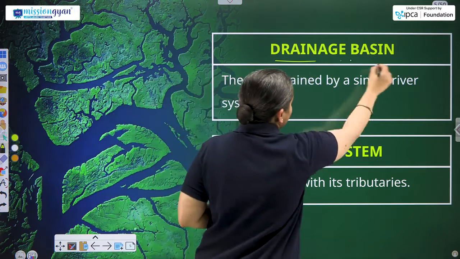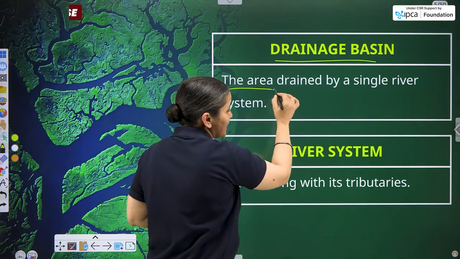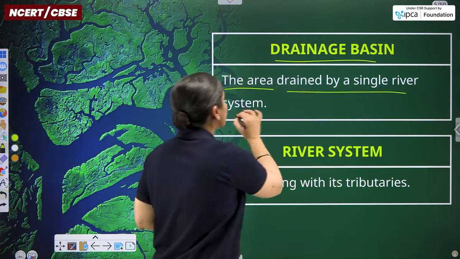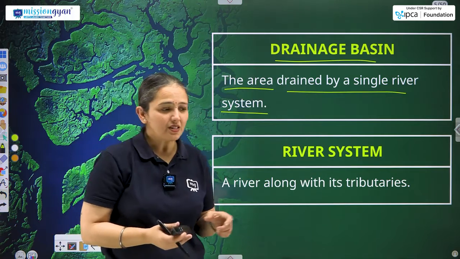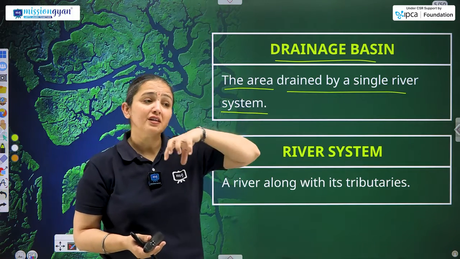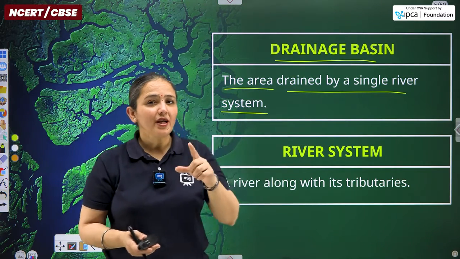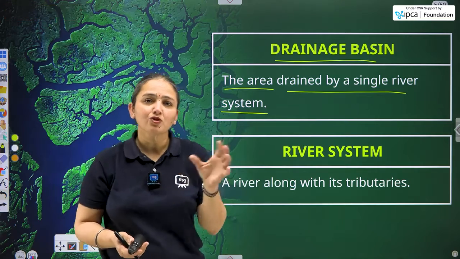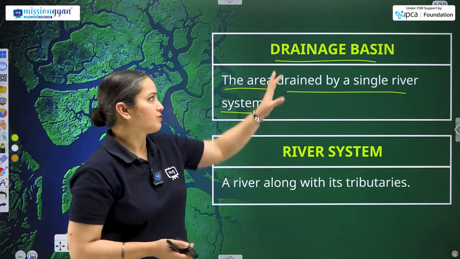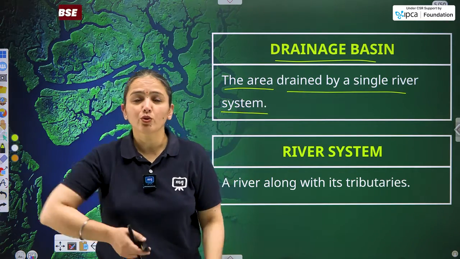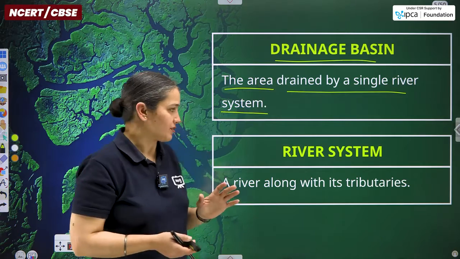So, what is a drainage basin? The area that is drained by a single river system. It means a single river flows in an entire area comprising its various other features, like tributaries and distributaries. That is what is called a drainage basin. So these rivers form these basins.